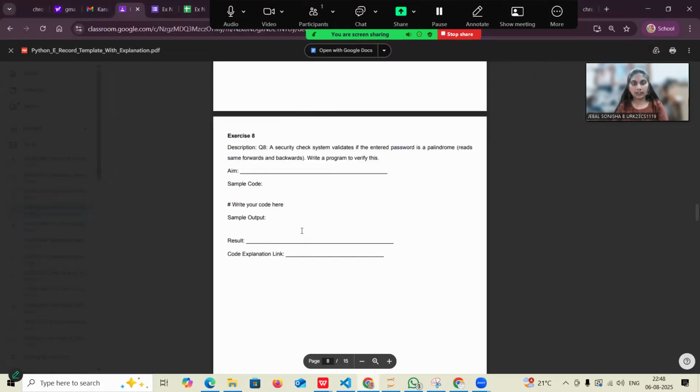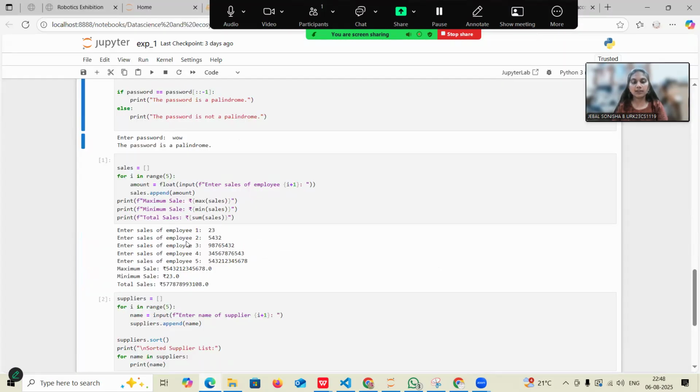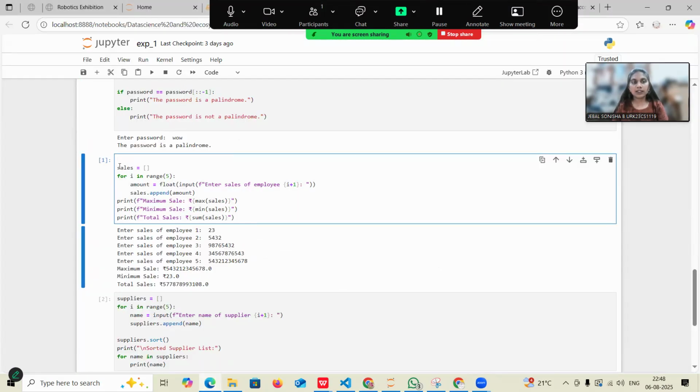Next question is, a sales team records the sales amount of 5 employees. Create a list, then find the maximum sale, minimum sale, and the total sales. In this program, I'm getting a user input list and I'm just giving an empty list and getting the values. I'm getting 5 values from the user with data type float. Then I'm appending this amount to the list.